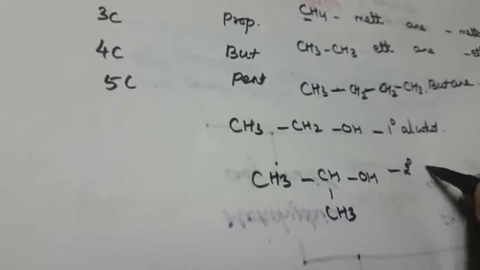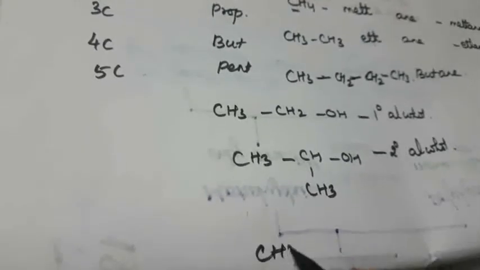So what is meant by secondary alcohol? That is CH3, CH, CH3, with OH. That is called secondary alcohol. So next, what is meant by tertiary alcohol? The compound containing a single carbon. So here CH3, here CH3, then OH, that is called tertiary alcohol.